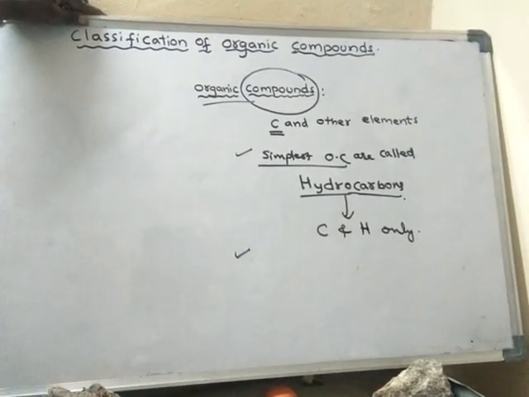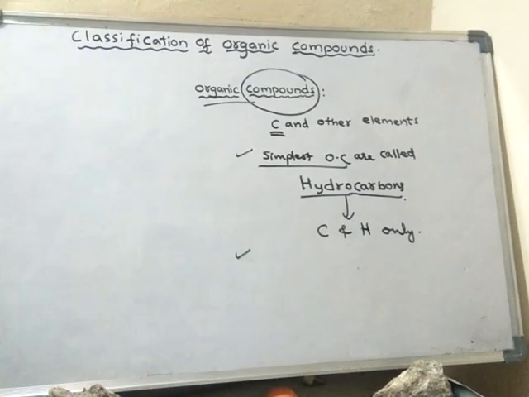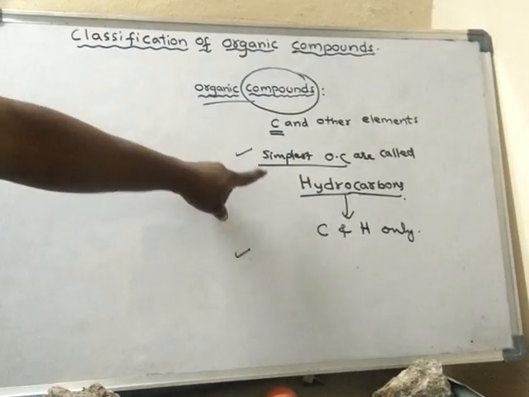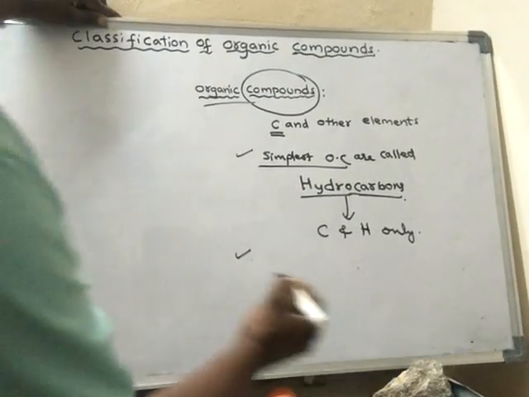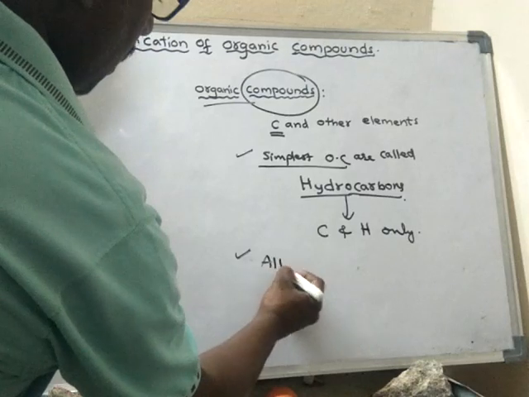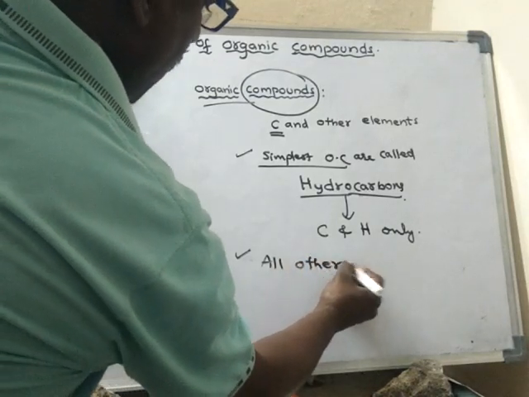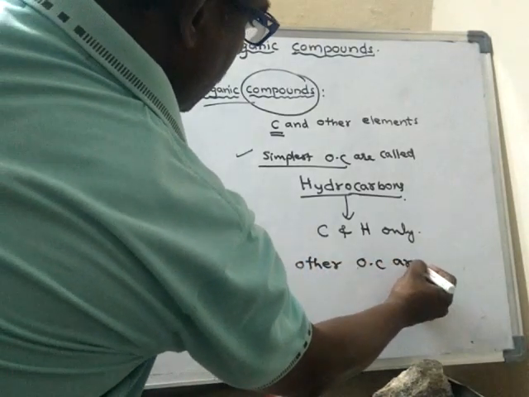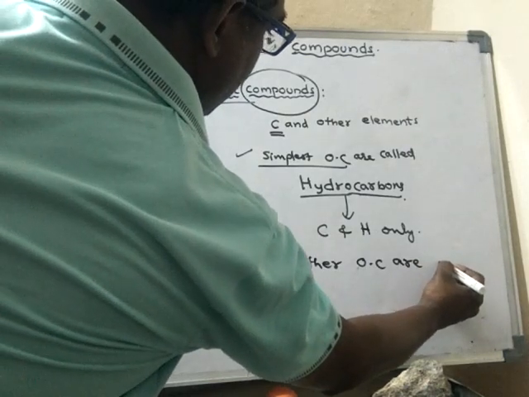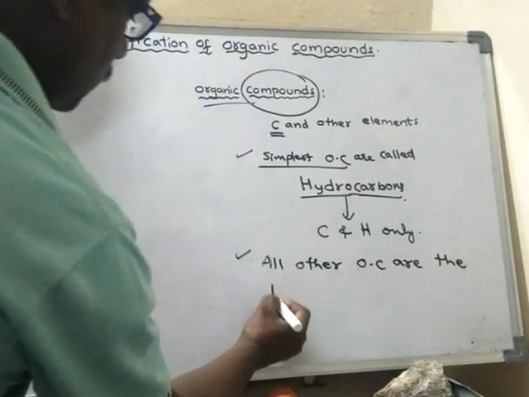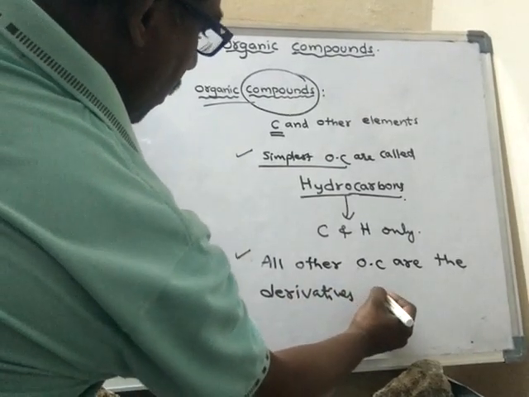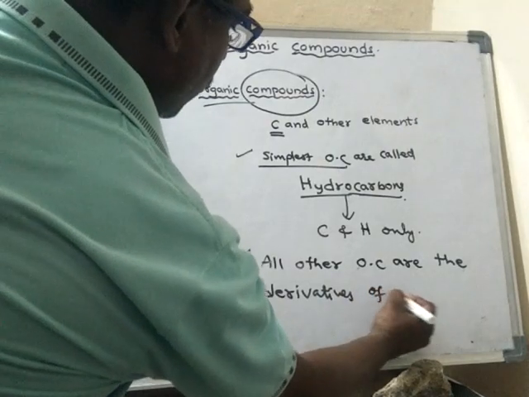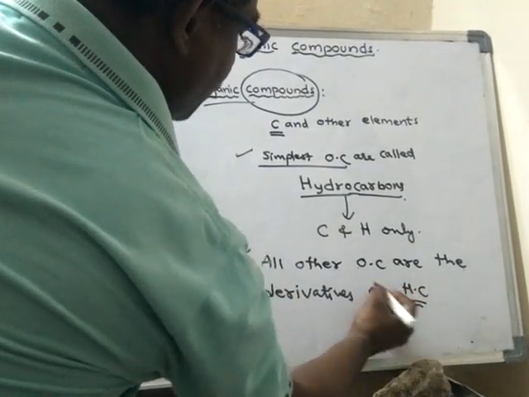All other organic compounds are the derivatives of hydrocarbons.